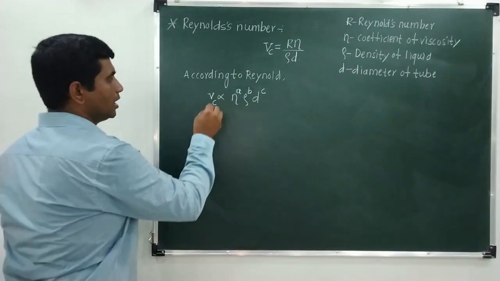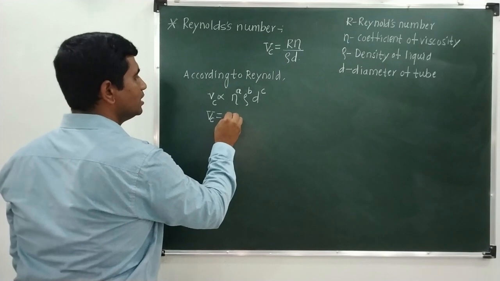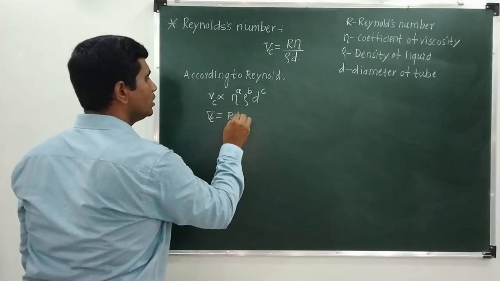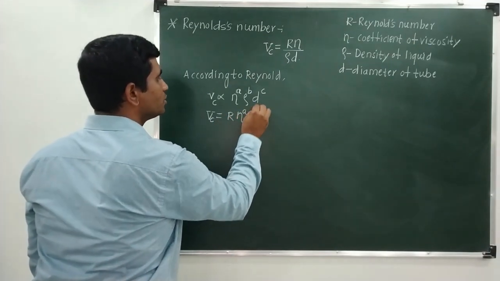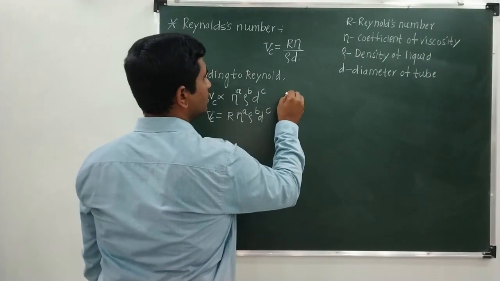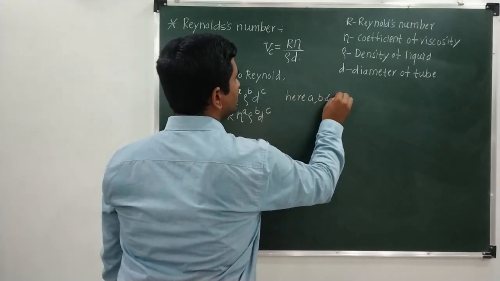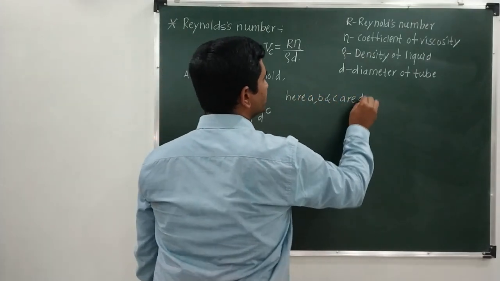Now if I remove this proportionality sign, I get Vc is equal to R into eta raised to a, rho raised to b, and d raised to c. Here a, b, and c are dimensional coefficients.